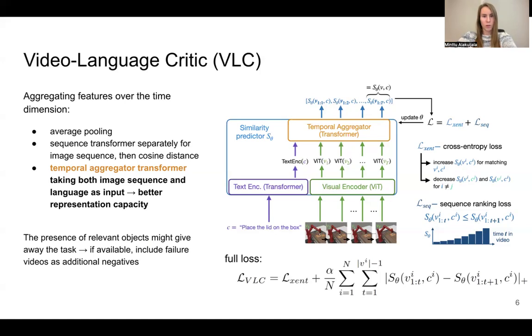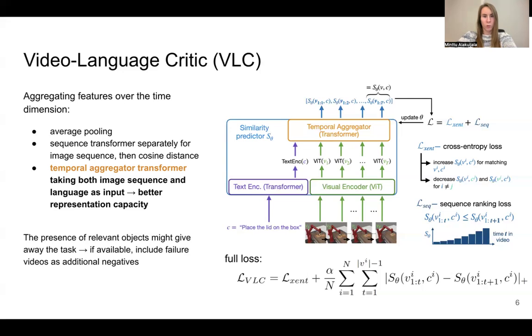Such models are forced to decide which information to keep from the video before they have even seen the task description. We instead propose a temporal aggregation transformer, which takes both the caption embedding and the sequence of image-level embeddings as input and directly outputs a similarity score, maintaining higher representation capacity. We train the aggregator from scratch and fine-tune the text and visual encoders.